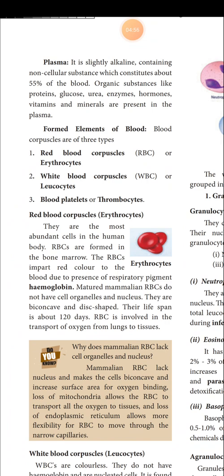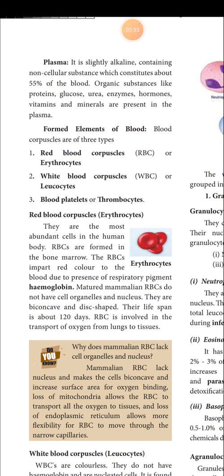Altogether plasma makes 55% of blood, and the remaining 45% is the formed elements or suspended elements such as blood cells. The proteins, glucose, urea, enzymes, hormones, vitamins and minerals are the organic substances transported to the target organs by the blood, and they are present in the plasma also.